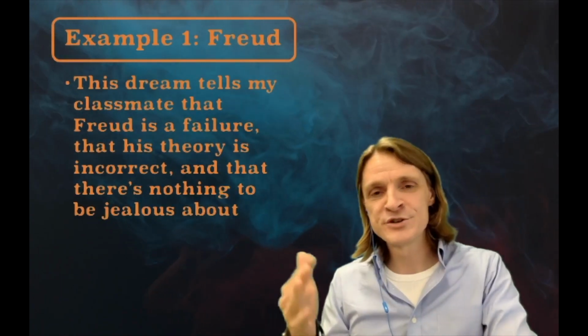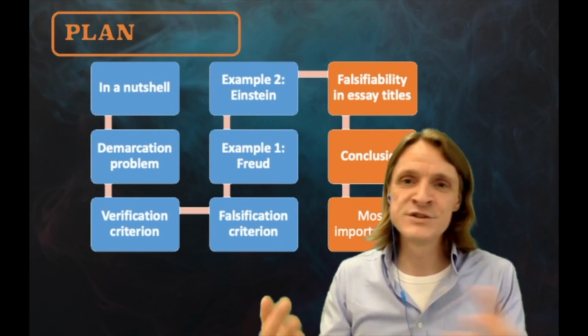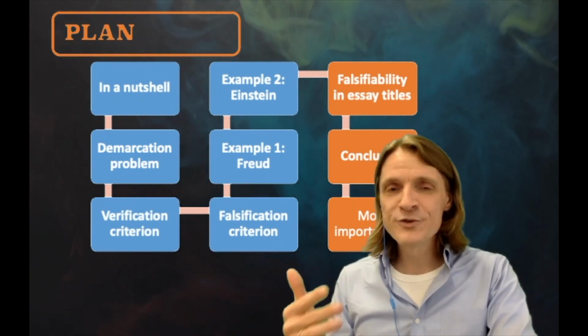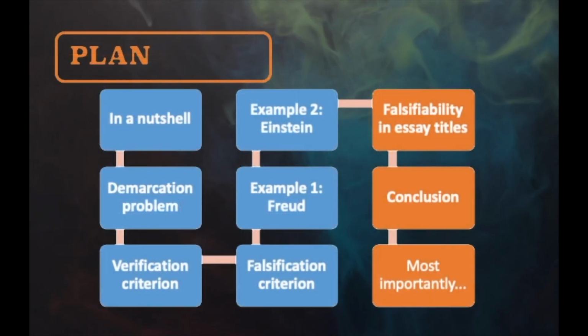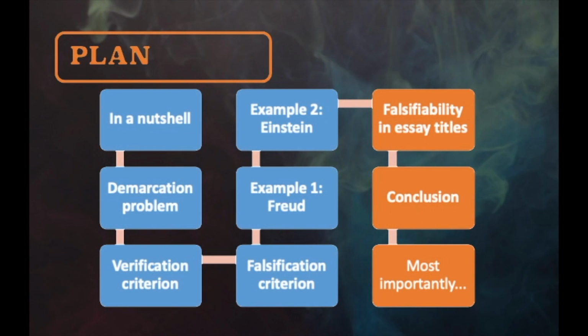Freud took the evidence, twisted it in a way that made it a perfect fit, and used it as supporting evidence for his theory. In a sense, this makes Freud's theory of dream interpretation indestructible. It's hard to imagine what kind of evidence we must obtain to be able to prove his theory wrong. It is not falsifiable, and hence, according to the principle of falsifiability, it's not a scientific theory.